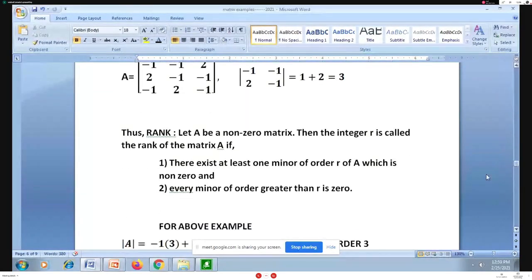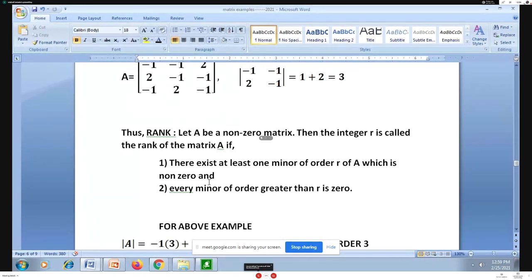This is the rank of A, for any non-zero matrix A. I say that r is the rank of the matrix A if two points hold. First, there exists at least one minor of order r of A which is non-zero. For the previous example, I got a 3 by 3 matrix with rank 2.